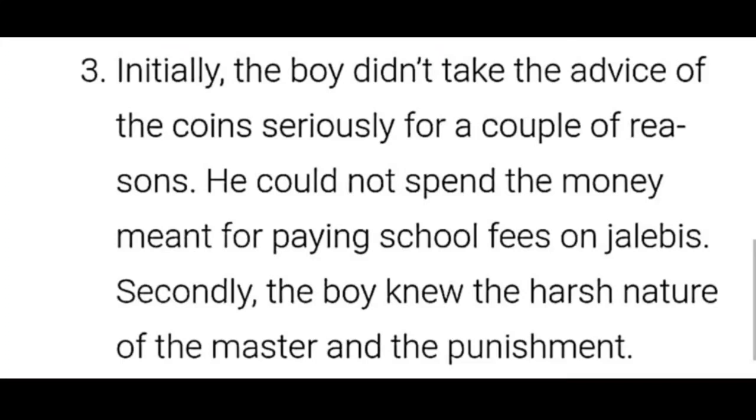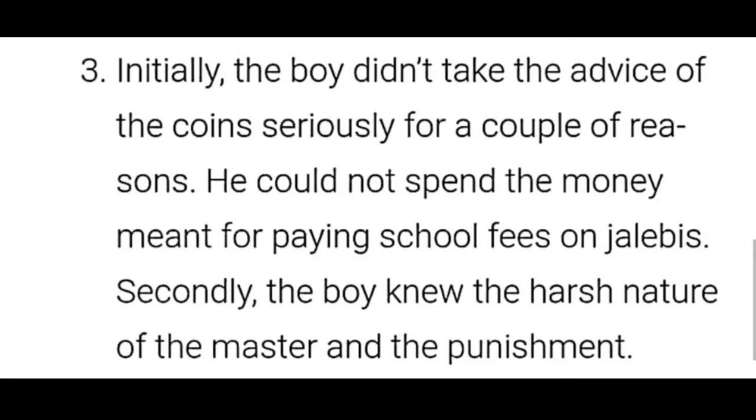So initially the boy did not take the advice of the coins seriously for a couple of reasons. The first reason is he couldn't spend the money meant for paying the school fees on jalebis. The second reason is the boy knew the harsh and rude nature of the master and the punishment that was given by him. So these are the 2 reasons why he doesn't take the advice of the coins seriously. So that's the third question.